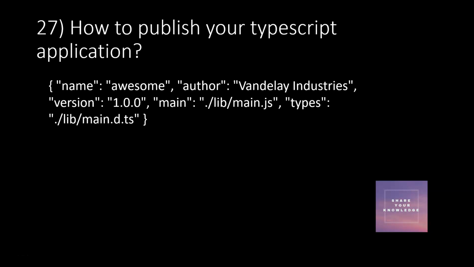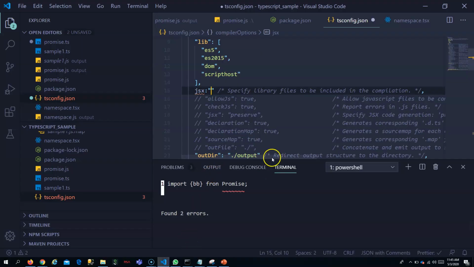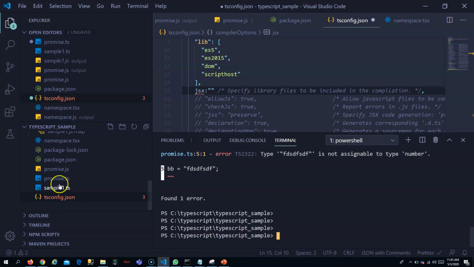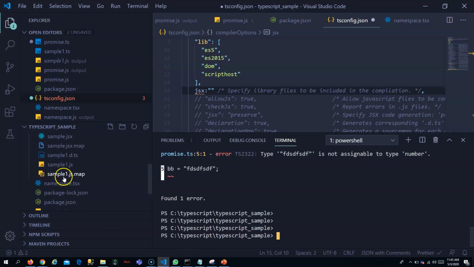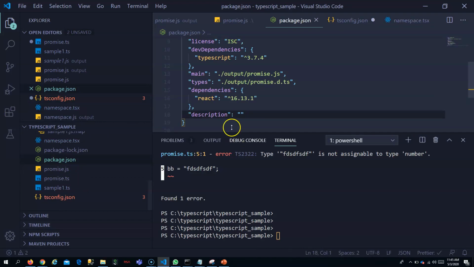How to publish your TypeScript application? You have a TypeScript application, how to publish that? This is my TypeScript application. If I want to publish, normally what I will do is go to the package.json. You have to mention these two. What are the files exposed outside?